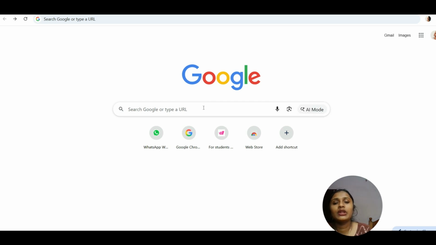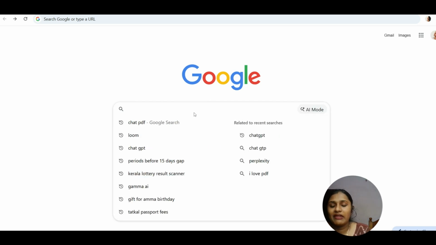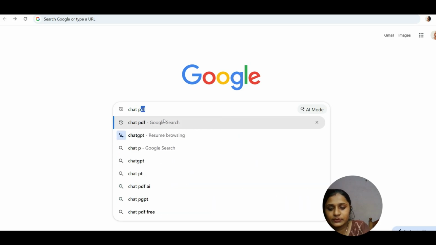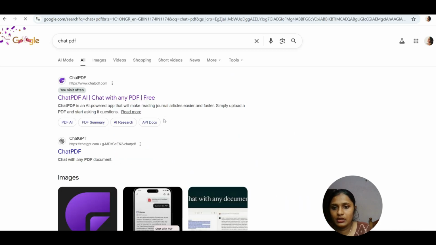Okay, so we can go to any Google interface over here and type ChatPDF. So here is our ChatPDF. This ChatPDF is especially designed for students for reading textbooks or research papers, like for those doing PhDs, or for teachers for creating notes as well as getting assessment questions. This will be very useful.